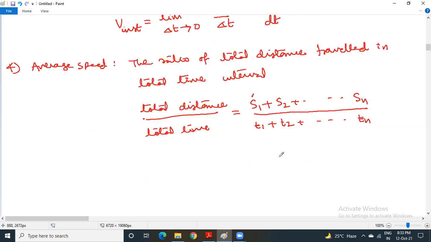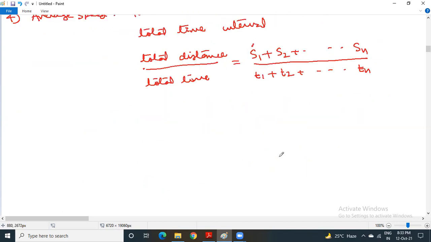Now, let us frame a formula for average speed when the total distance is equally divided and the body is moving with the corresponding speeds in the particular distances.